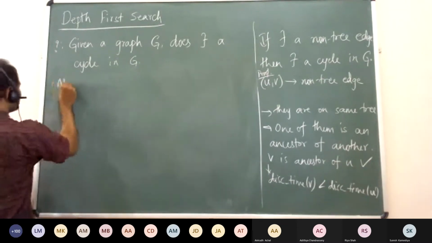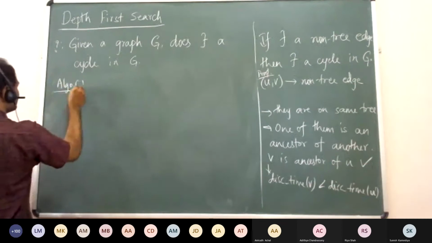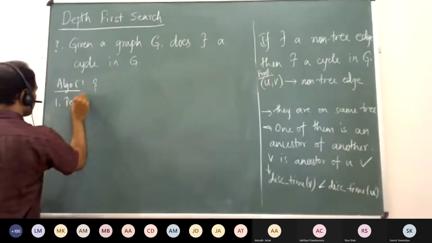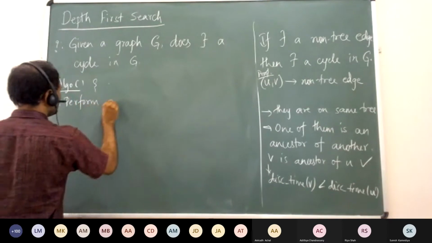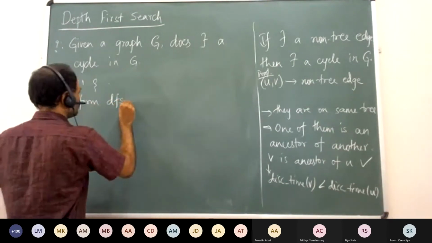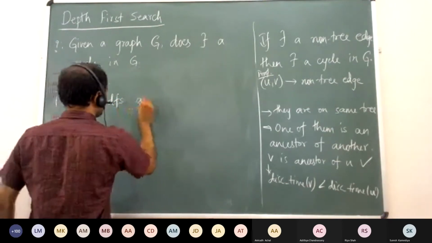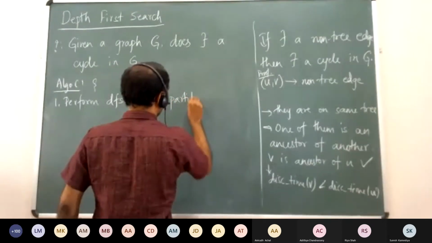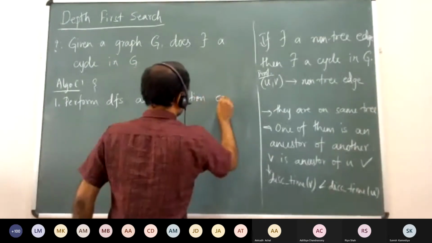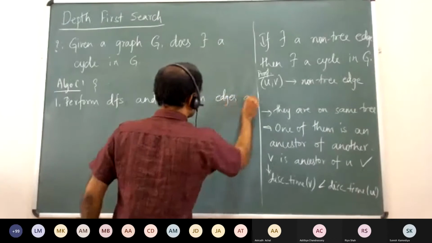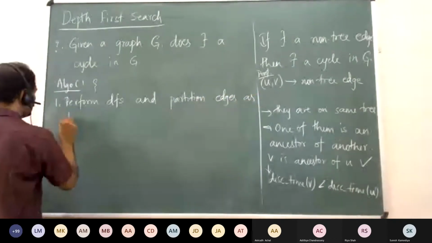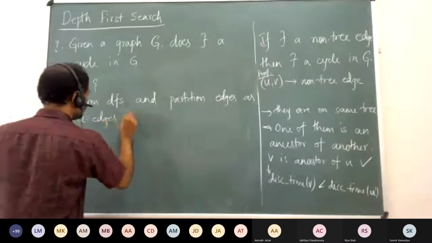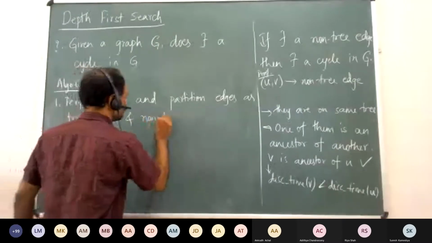So the algorithm was like this. First, perform DFS and partition edges as tree edges and non-tree edges.